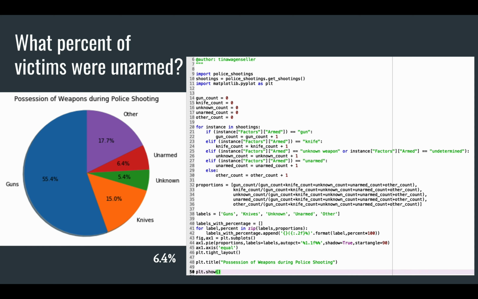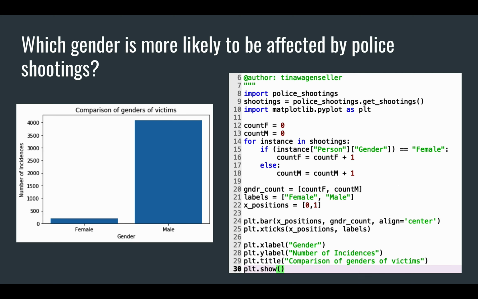And then there's also 5.4% whose possession of a weapon was unknown, which could also mean they were unarmed or the police just didn't see anything, which could again play into the factor of whether or not they were innocent when the police shot them. And this is like a big problem that our country faces, because a lot of the time police may think that they're armed and then they end up not, and it really puts a damper on the whole situation.